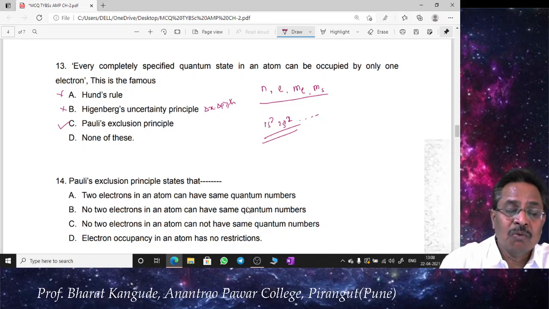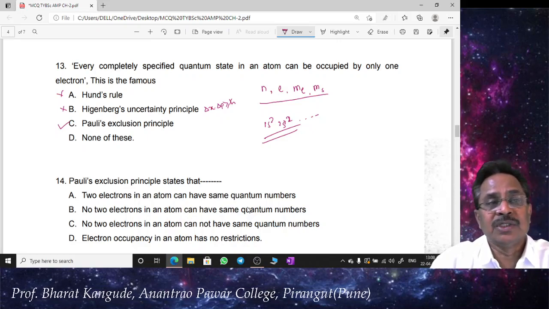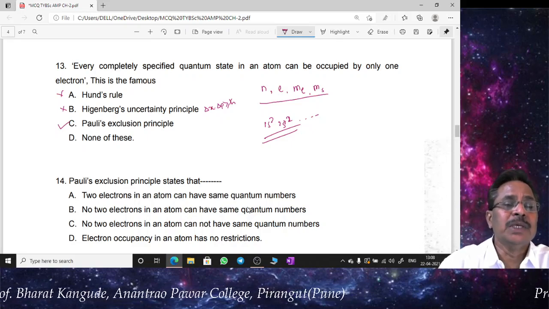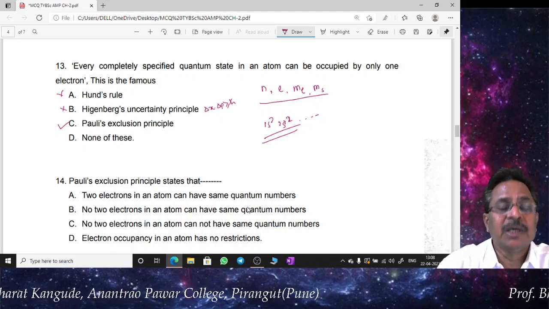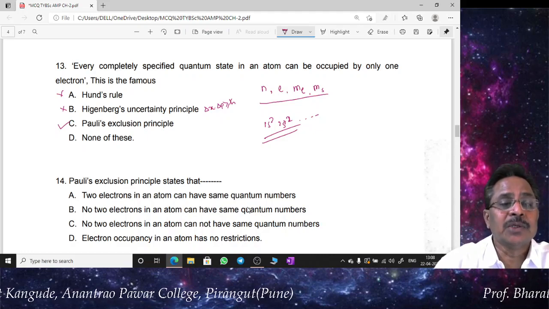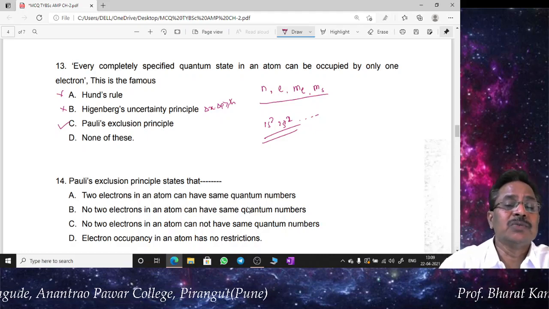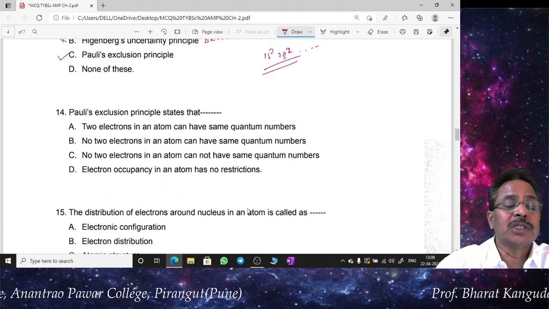So this is one very important fundamental principle of nature which tells electrons how to get accommodated inside an atom. Based upon that, structure of atom is decided, and based upon that the chemical as well as physical and optical properties of elements can be identified, and that's why Pauli's exclusion principle is one of the very important principles of quantum mechanics as well as atomic and molecular spectra.